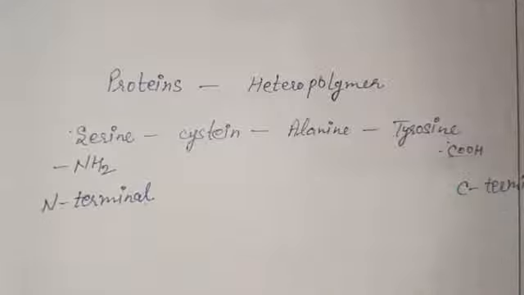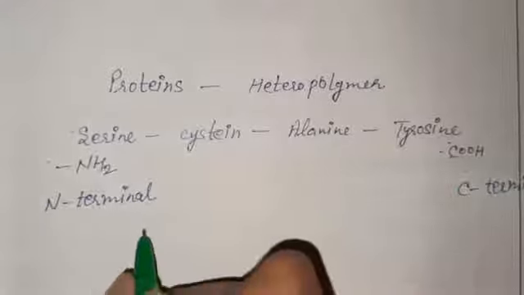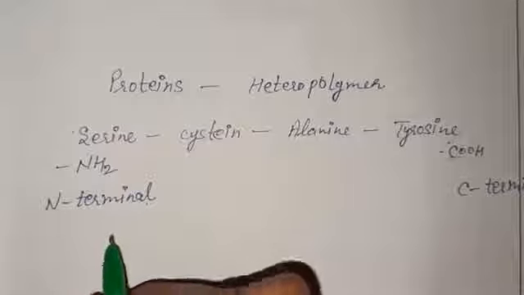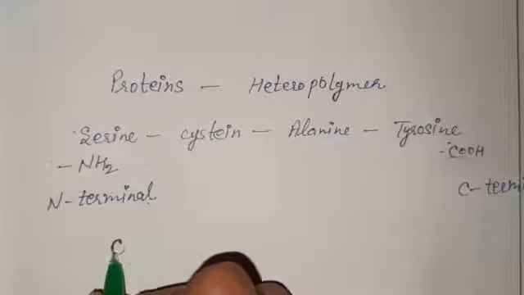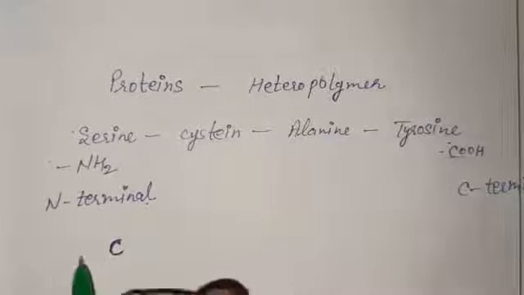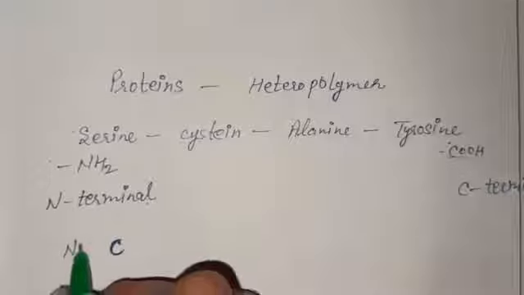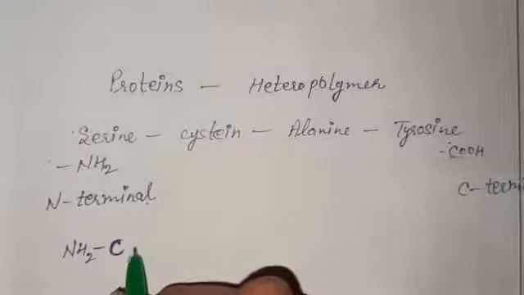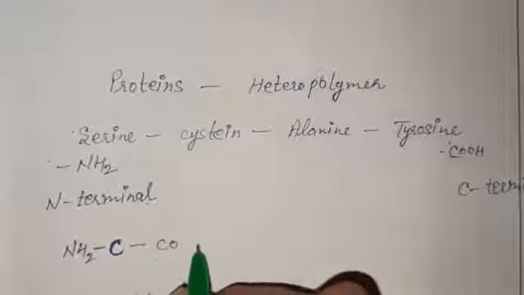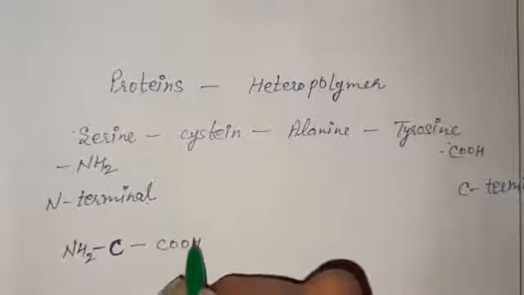Now if we write the formula for it, we know the structure of an amino acid: it has an alpha carbon, on one side of which the NH2 group, the amino group, is there, and on another side there is the carboxyl group.